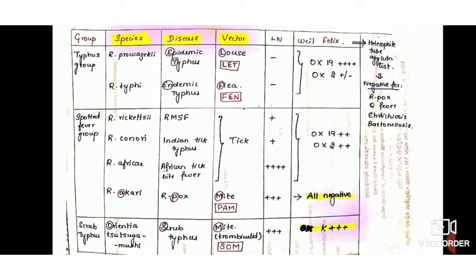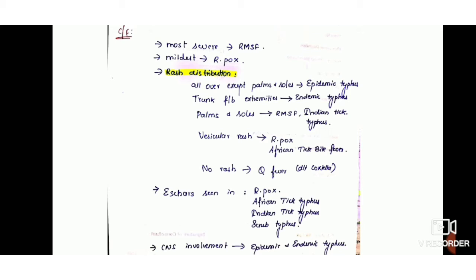Now we go on to scrub typhus. Scrub typhus is caused by Orientia tsutsugamushi, and the disease caused is scrub typhus and the vector is mite. Mnemonic is SOM, scrub typhus by Orientia tsutsugamushi, vector mite. In this also we have lymphadenopathy, and most important is the Weil-Felix reaction, which is positive for OXK, which is a previous year question. Okay, OXK. And the clinical features, I have highlighted only the exam points.